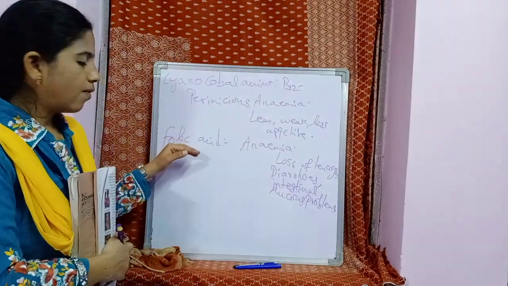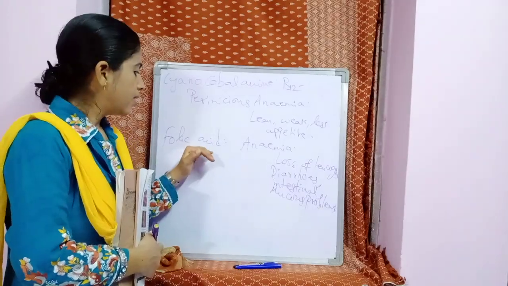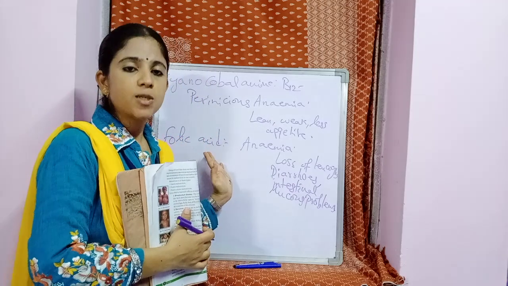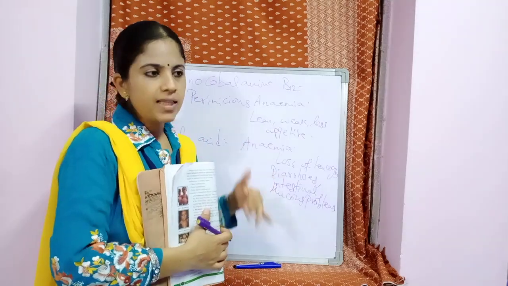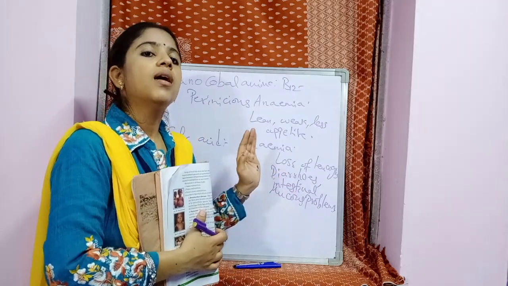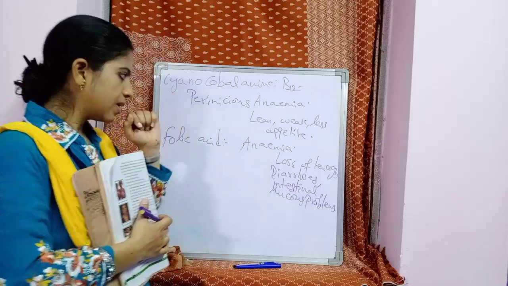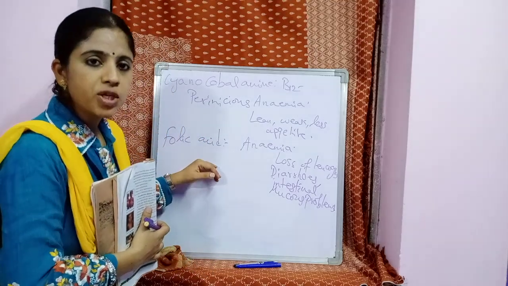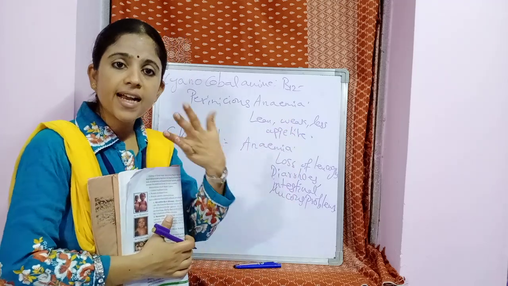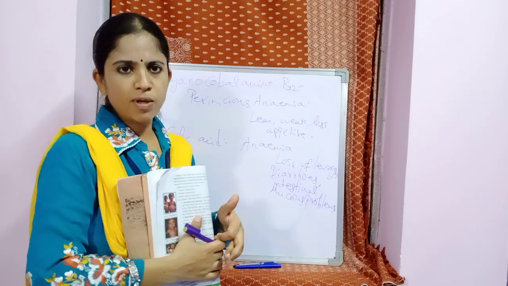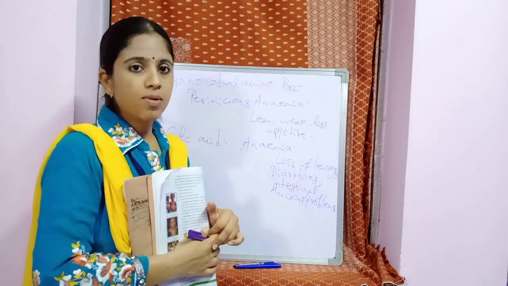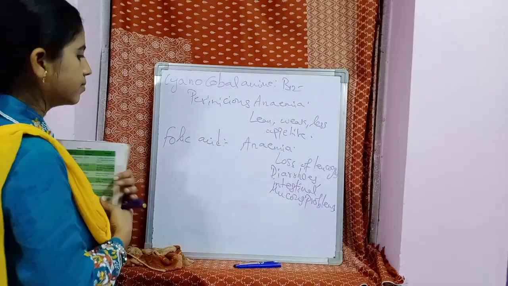Remember, folic acid tablets are usually advised to pregnant women, and it is present in fruits and vegetables. Why are pregnant women suggested to have folic acid rich fruits and vegetables? Because it is helpful in the formation of the vertebral column, and nucleic acids, that is DNA and RNA, which are essential for the formation of proteins. So folic acid content must be in the right amounts in a pregnant woman.